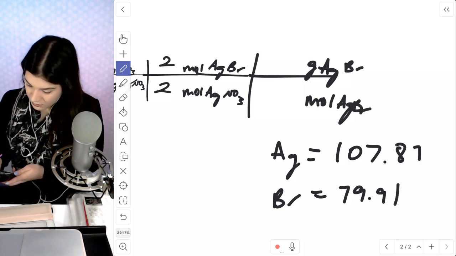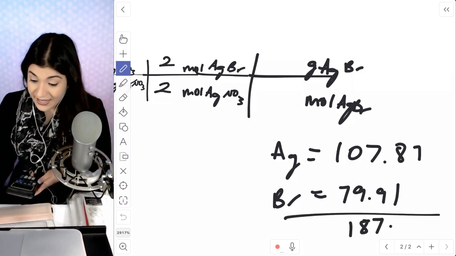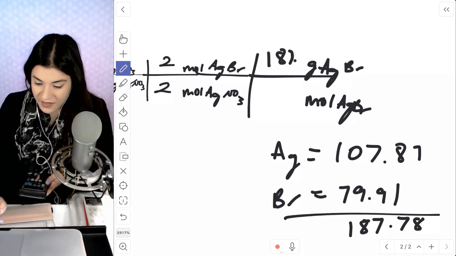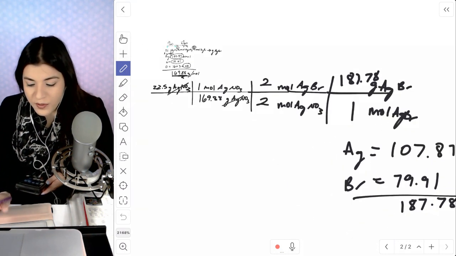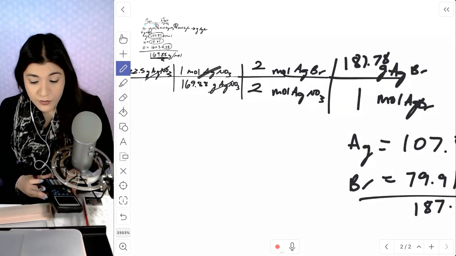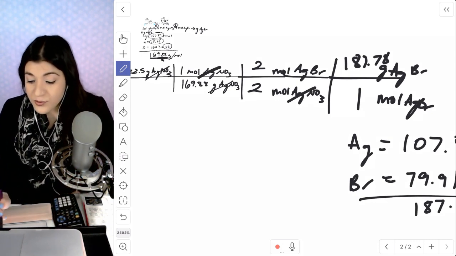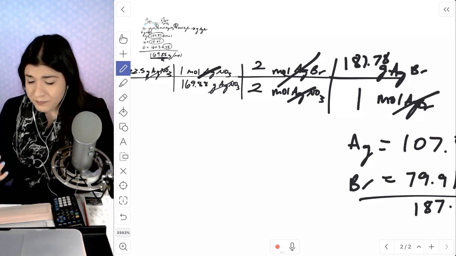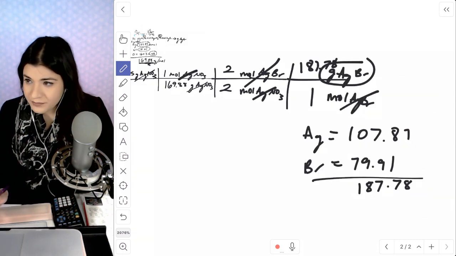107.87 plus 79.91. This will give us 187.78. That's going to go on top with the grams. And then on the bottom, it's going to be per every 1 mole. Okay, so you'll note that your moles of silver nitrate will cancel. Then we got moles of silver bromide, and those would then cancel. And then finally, we're getting to what we're actually solving for, which is grams of silver bromide.